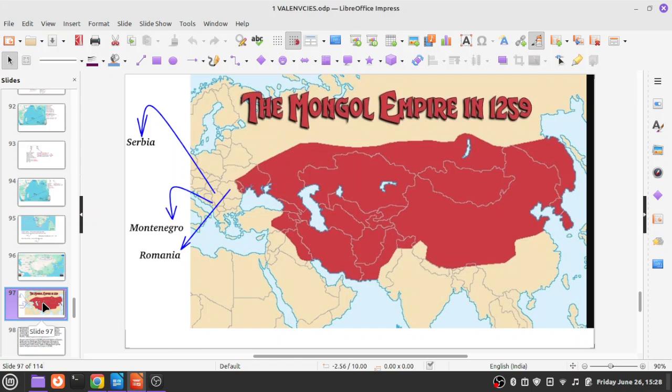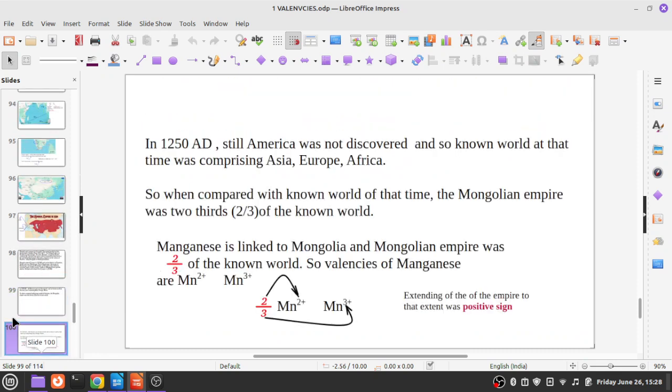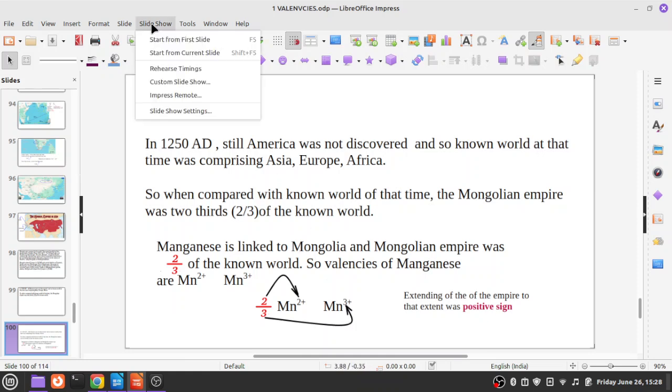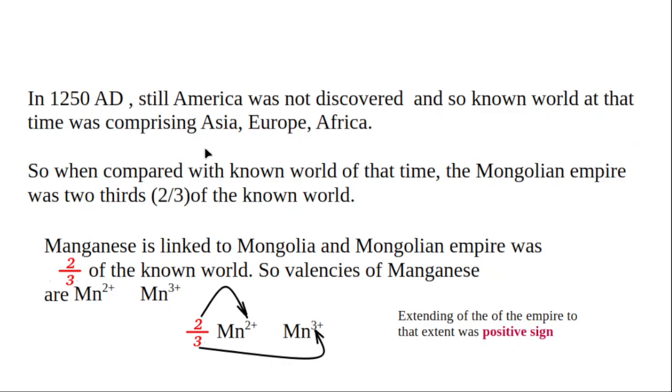Manganese has valencies of Mn2+ and Mn3+. See that here at the bottom: the valencies of manganese are Mn2+ and Mn3+. Let us link an interesting story to remember these valencies.